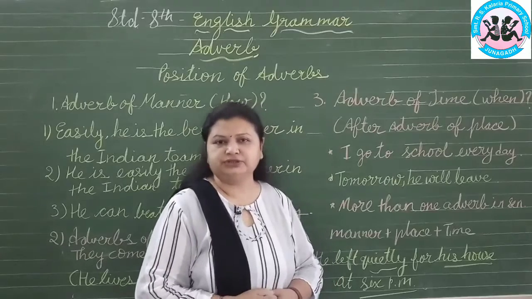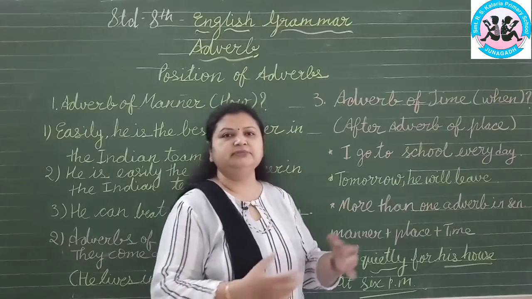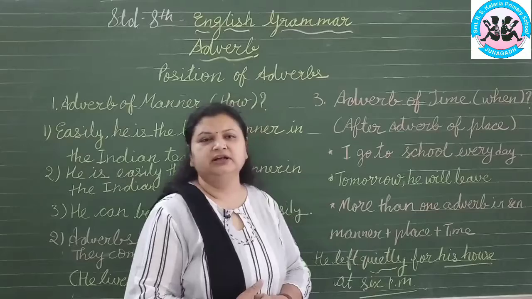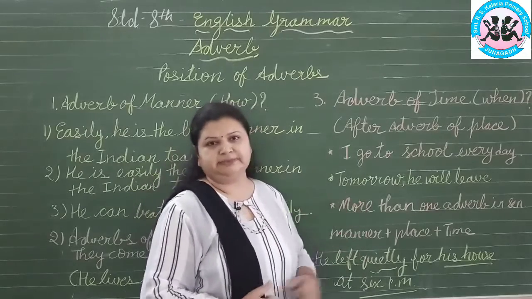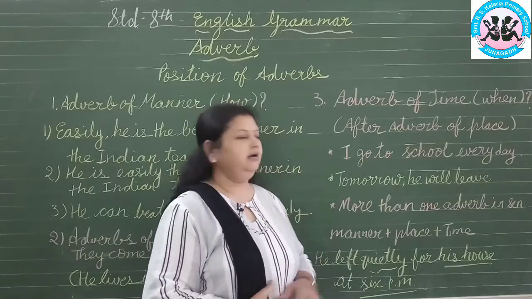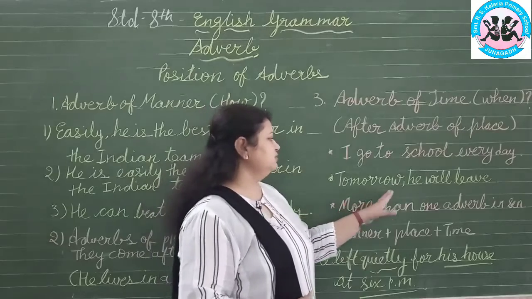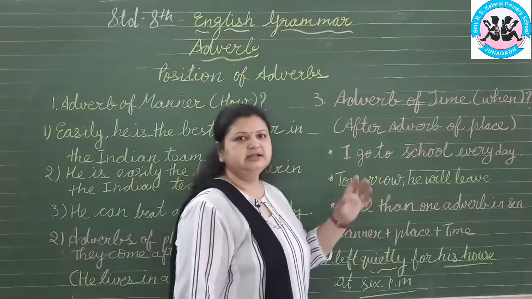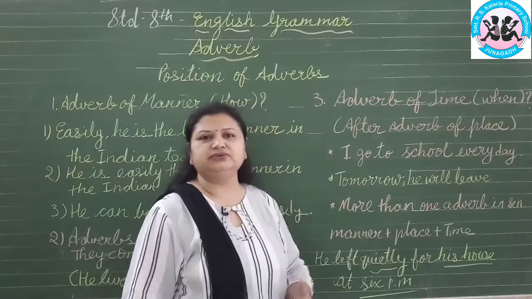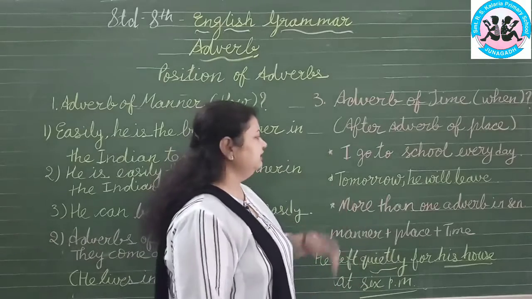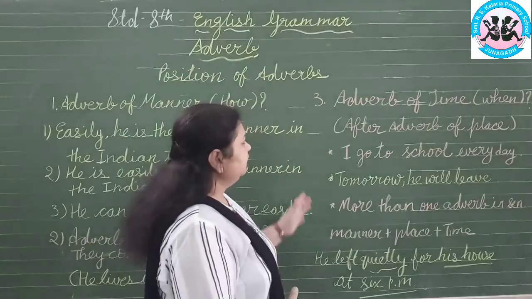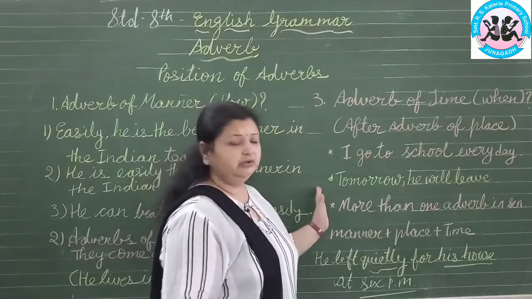Tomorrow I will come with you. Okay, at this time he is not here. So at the beginning we can place it over here, not in the middle, but sometimes it can be used before the sentence, according to the sentence. Now see, this is the adverb of time.